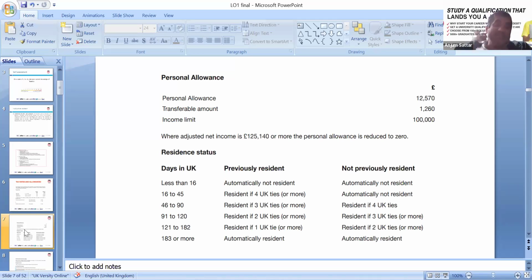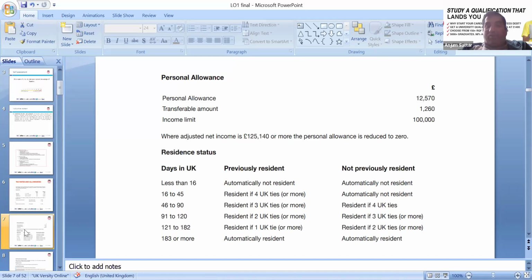Yes, if you're not resident: less than 16 days is automatically not resident. If you're living here 16 to 45 days, resident if you have 4 UK ties or more. 46 to 90 days, resident with 3 UK ties or more. 91 to 120 days, resident with 2 UK ties or more. 121 to 182 days, resident with 1 UK tie or more.